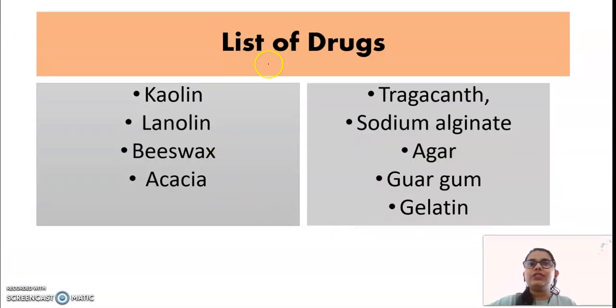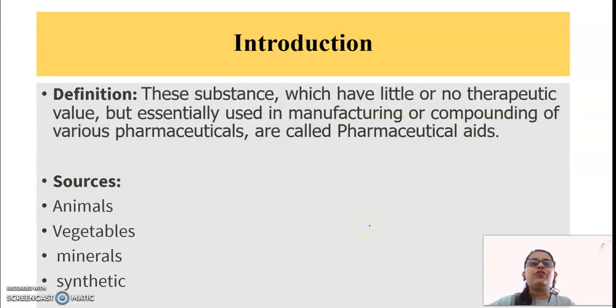Then the list of drugs you have as per your syllabus: kaolin, lanolin, beeswax, acacia, tragacanth, alginate, agar, guar gum and gelatin. Why am I revising this? So you can remember the drugs also. If anybody asks you in MCQs or objective questions, definitely you can answer that question, right? So we'll move forward.